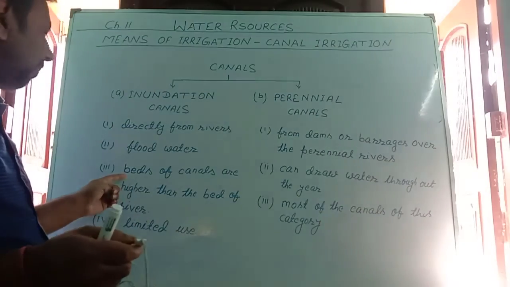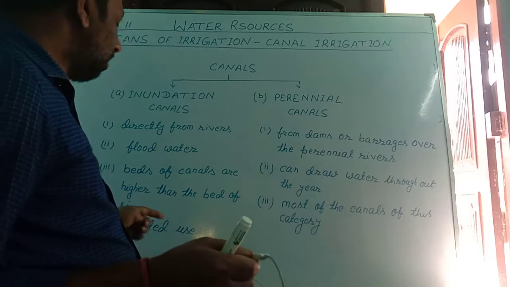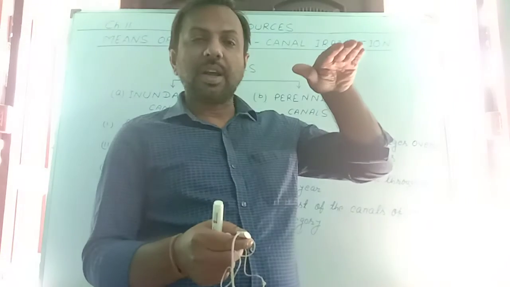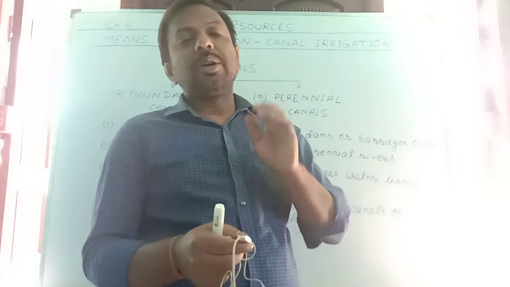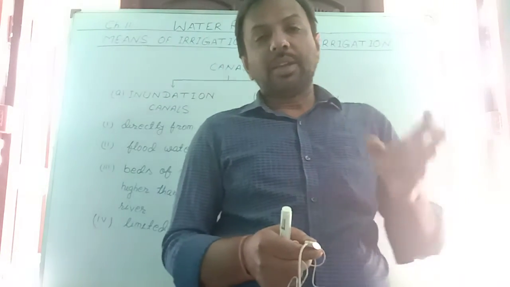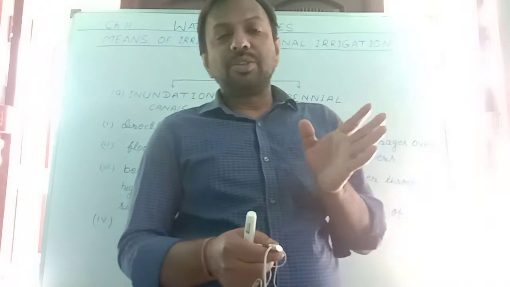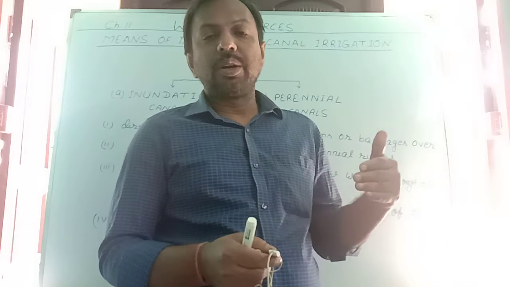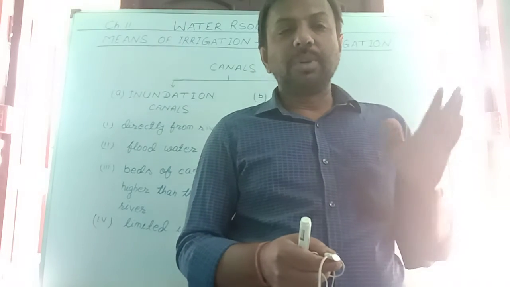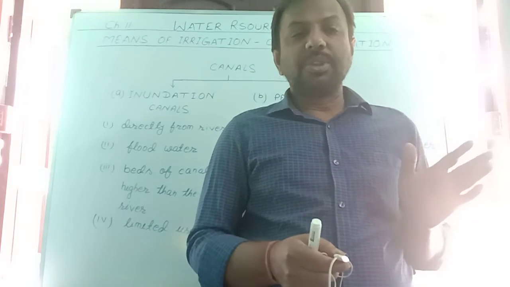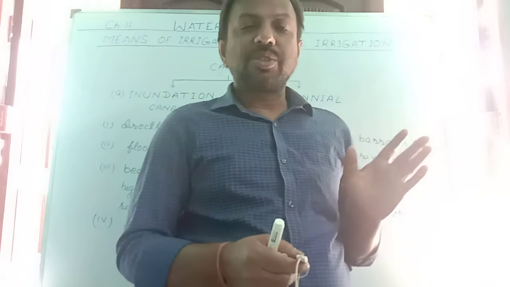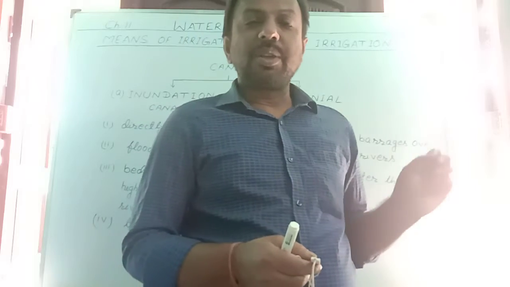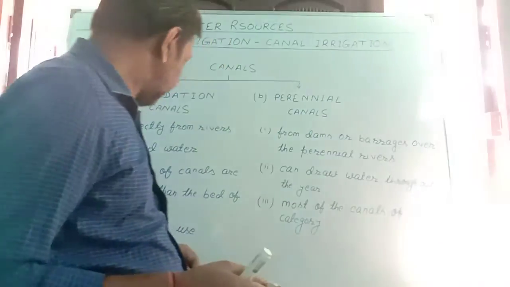Number 3, beds of canals are higher than the bed of rivers. Beds of inundation canals are higher than the bed of a river, so that the extra amount of water can be released through the inundation canals and the proper amount of water will run through the rivers. It will give safety to the region. It will save the region from the flood.